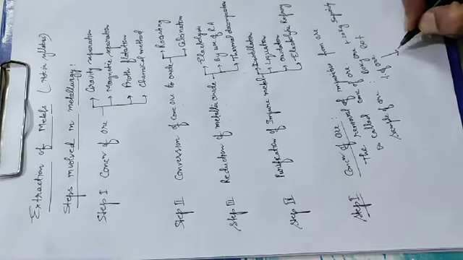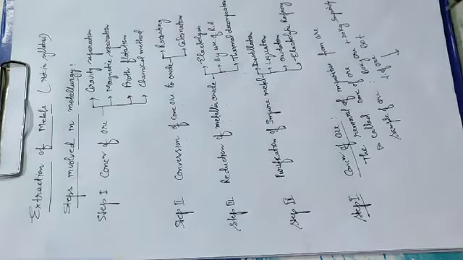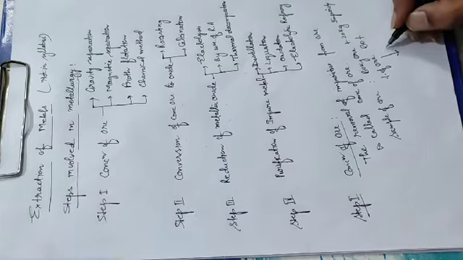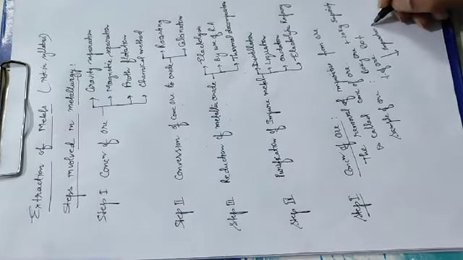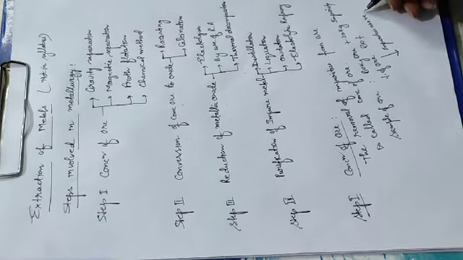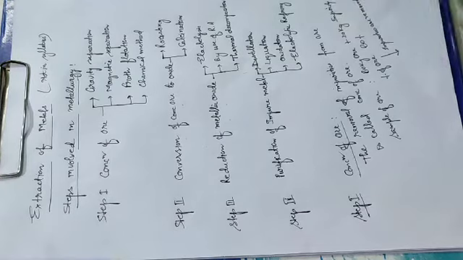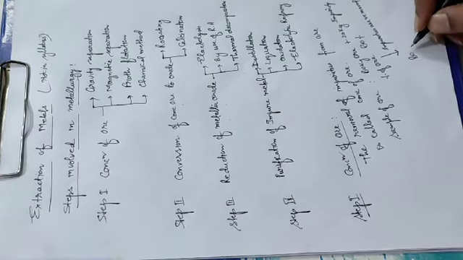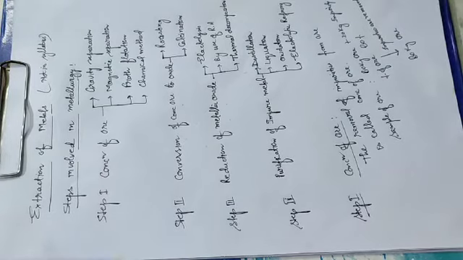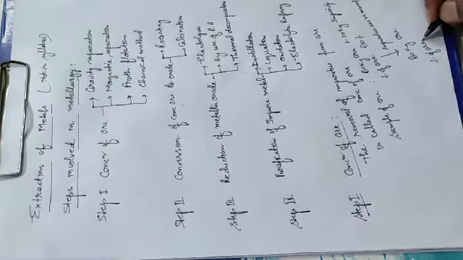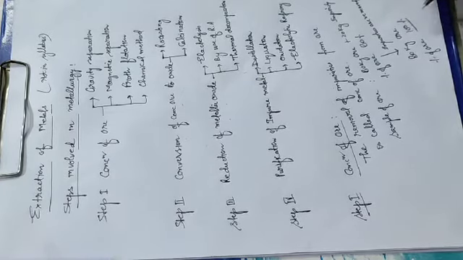Now we apply any of the 4 methods, and now the impurities are removed. So when the impurities are removed, you are getting that 80 kilogram ore. No impurities are there. Now what is the percentage of ore? Percentage of ore is 100%.